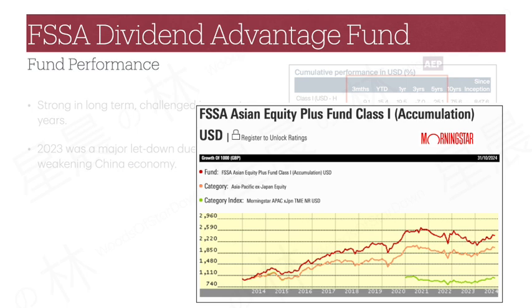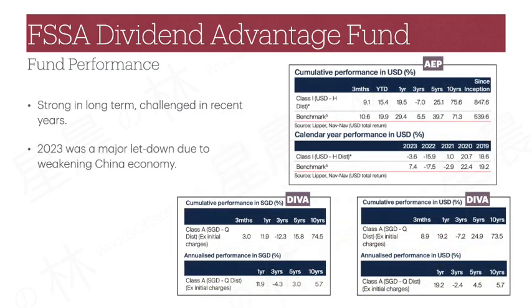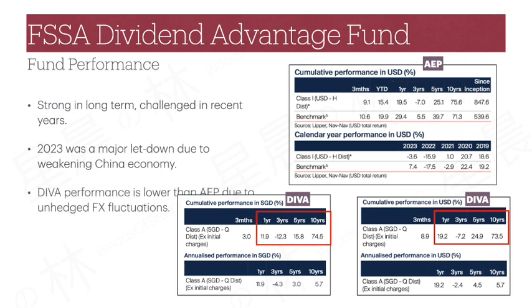Looking at Morningstar's comparison with the peers category, the overall performance of AEP is still above average if we consider 2023 as a one-off. Coming back to DIVA, there is actually Sing dollars and US dollars fact sheets available, so it is easy to compare the differences. Looking at cumulative performance, we can see again that if we refer to DIVA in US dollars terms, the performance is similar with AEP. Most Singapore retail investors go with Sing dollars though, so here's where it gets different.